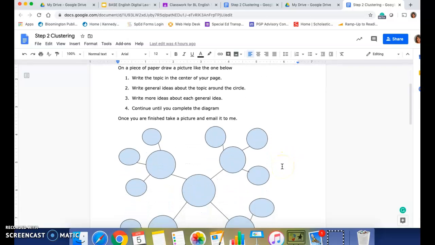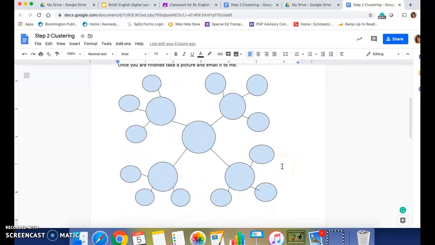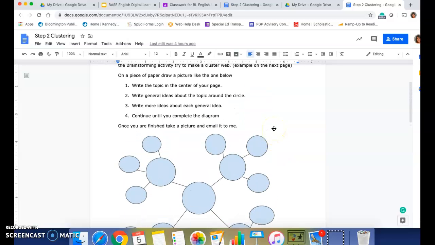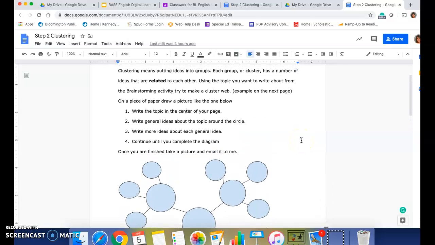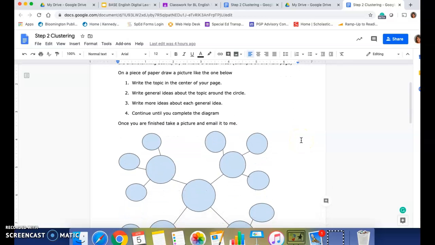Now on a piece of paper, you can draw a diagram that looks like this, okay? Just draw it on a piece of paper, okay? In the center, you're going to write your topic. Okay. Then you're going to tell me some general ideas about that topic, and then more ideas about that topic as you continue. Okay. Once you are finished, I want you to just take a picture of it and email it to me.